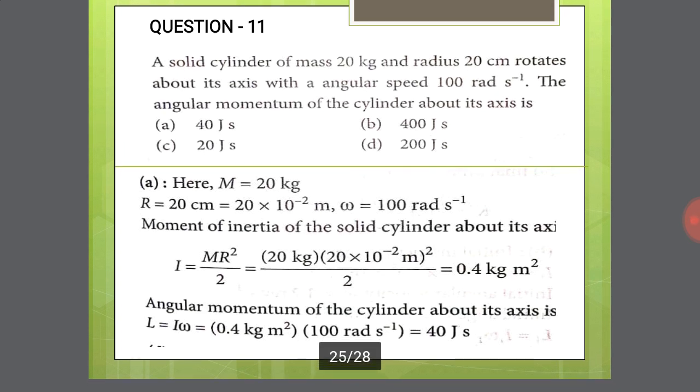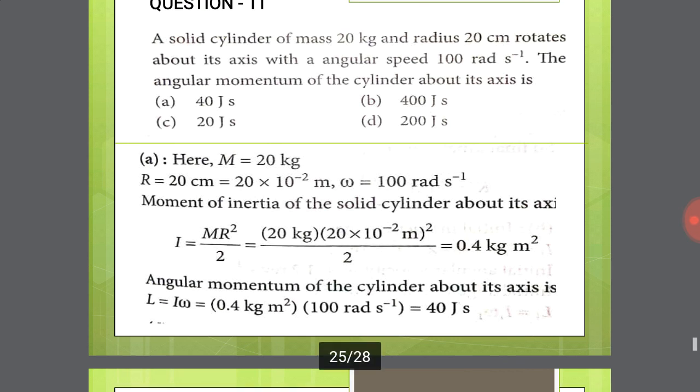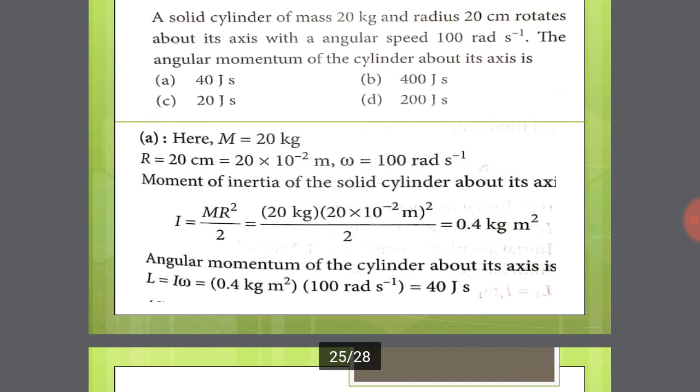Radius is 20 centimeter, which we convert into meter, and the angular velocity omega is equal to 100 radian per second. First we calculate the moment of inertia: I is equal to mr square by 2, so 20 into 20 into 10 to the power of minus 2 whole square, divided by 2. Simplifying, we get 0.4 kg meter square.